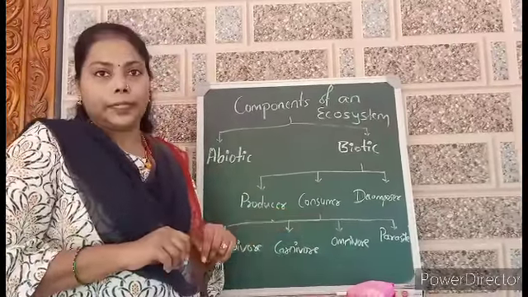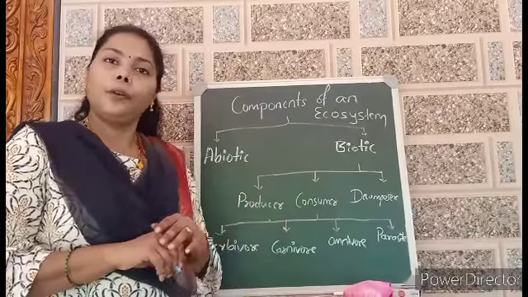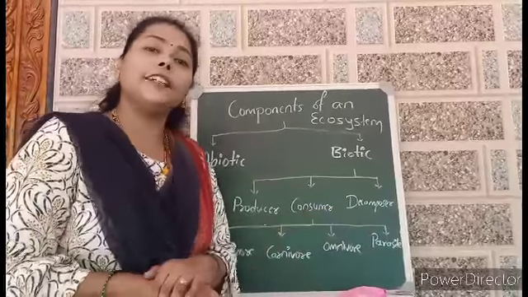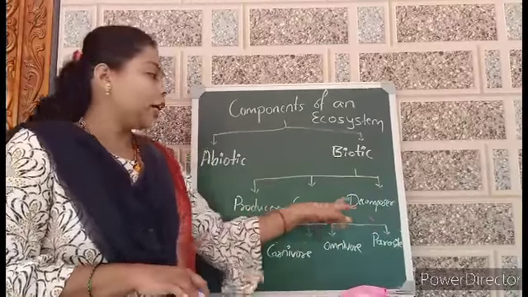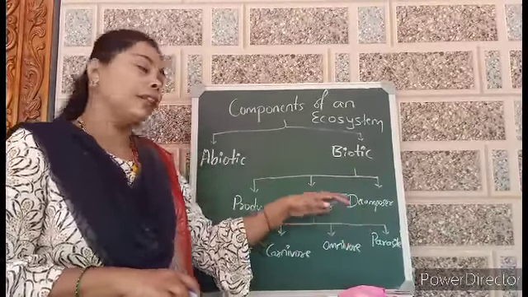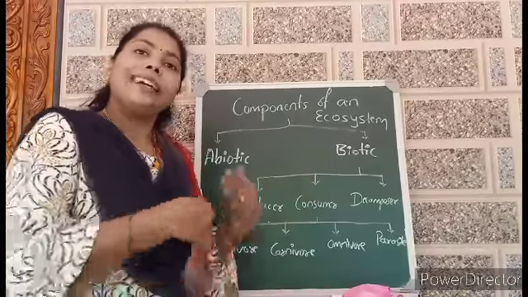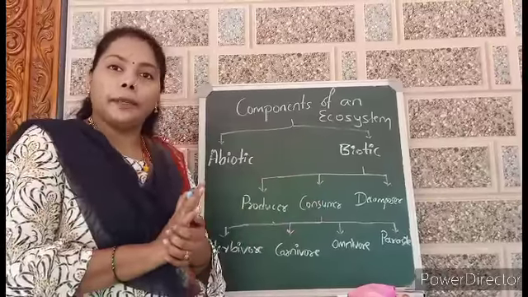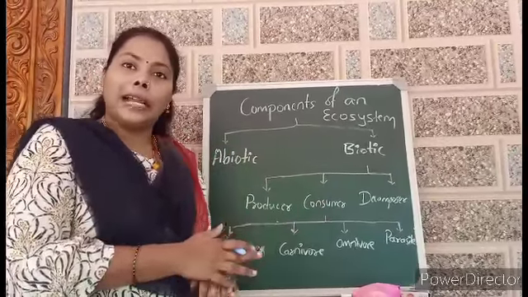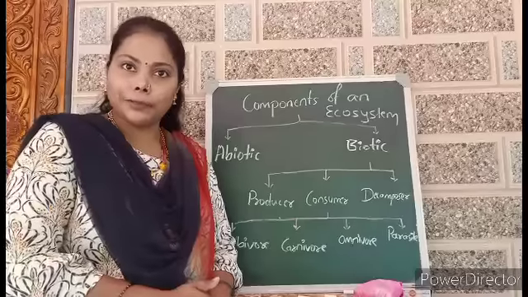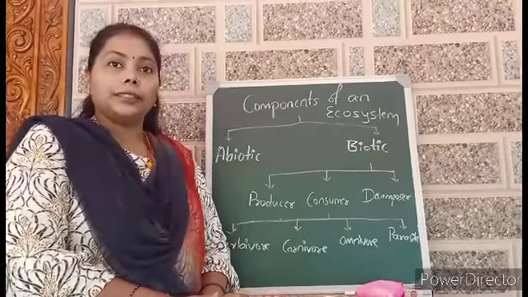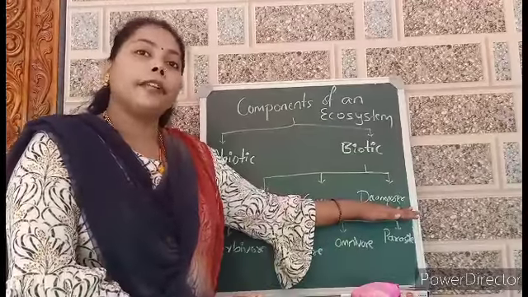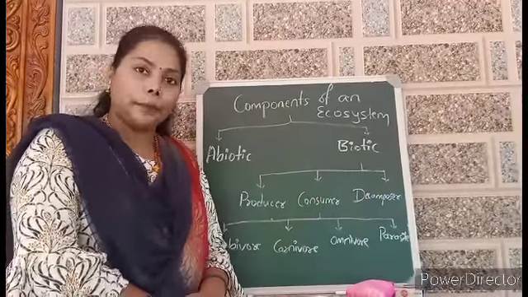For example, human beings and other animals are dependent on producers either directly or indirectly. And another one is decomposers. Decomposers are those which help in decomposing dead material. If there were no decomposers in our environment, then what happens? Whatever dead particles or animal or plant bodies are there, they would stay like that only. There is no system for them to decompose. So these play a very important role in our environment.